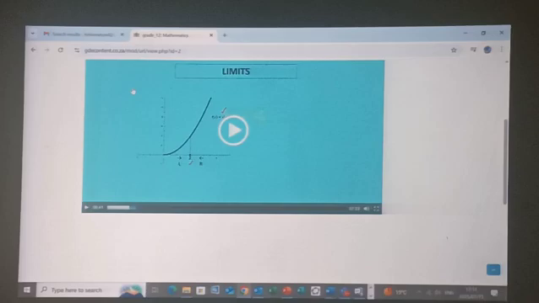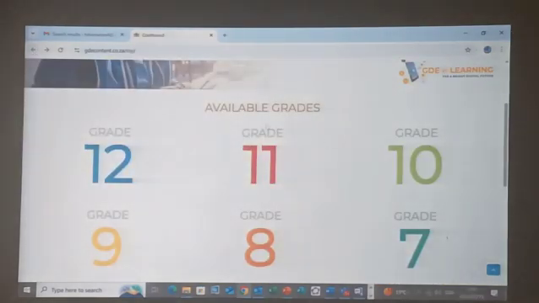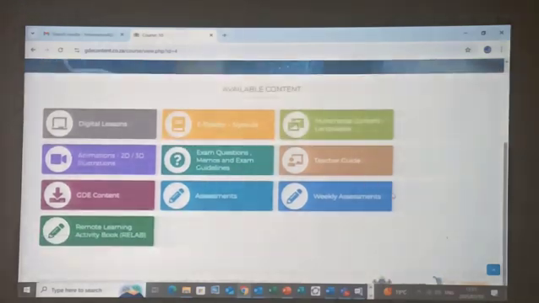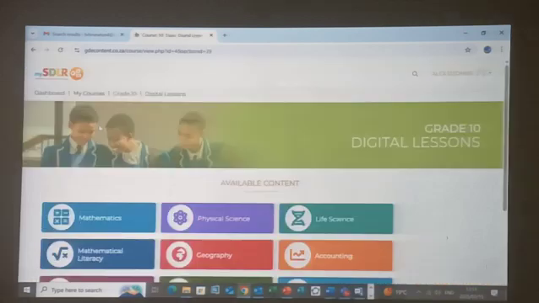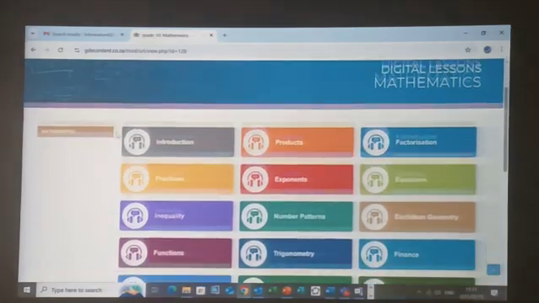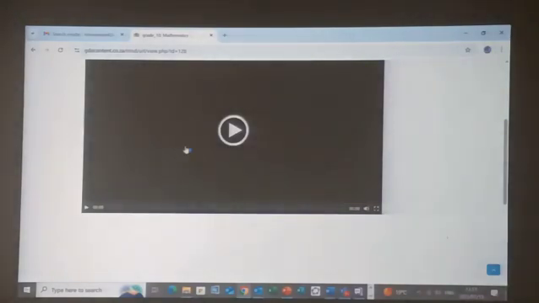Let me go and open another grade. I'll open grade 10 mathematics so we can also see the type of content that is presented for our learners in there. If I go to digital lessons, I'll also find the videos of teachers explaining the mathematics concepts for grade 10s. So, for example, let me take functions. Let us see what is presented here for algebraic functions.